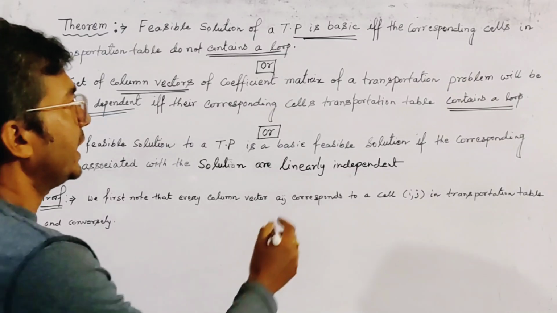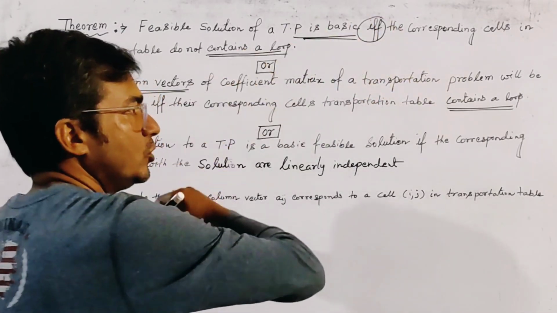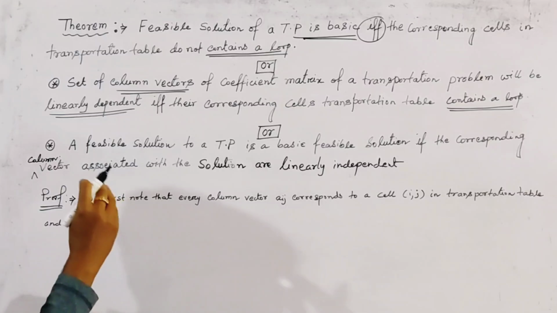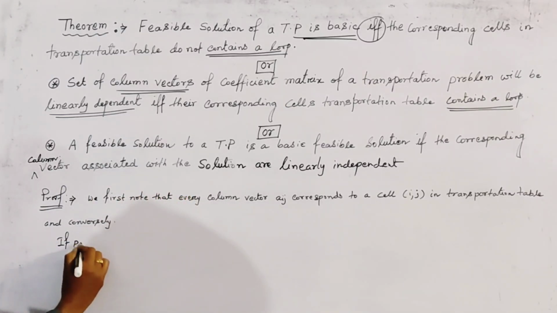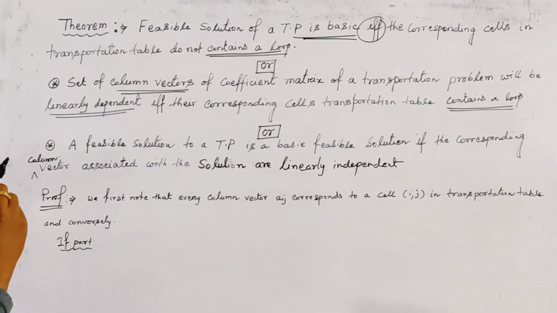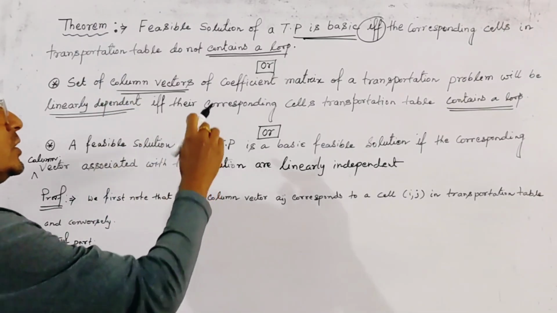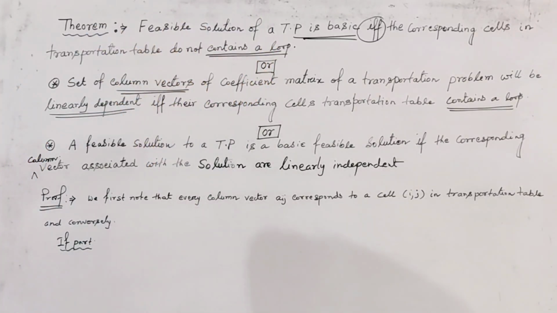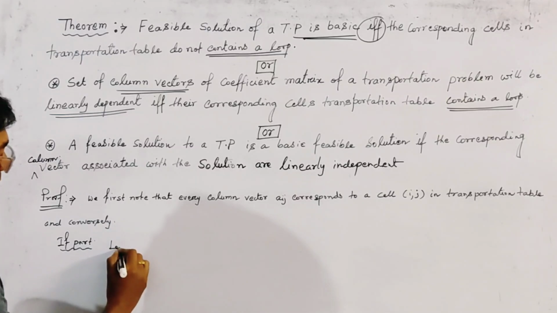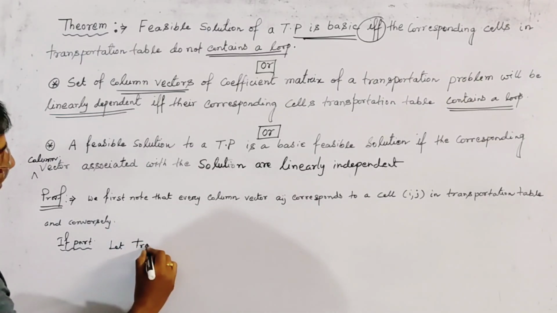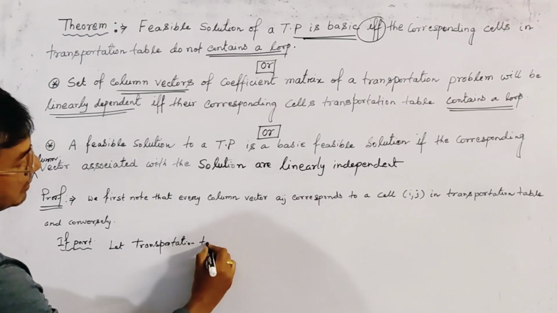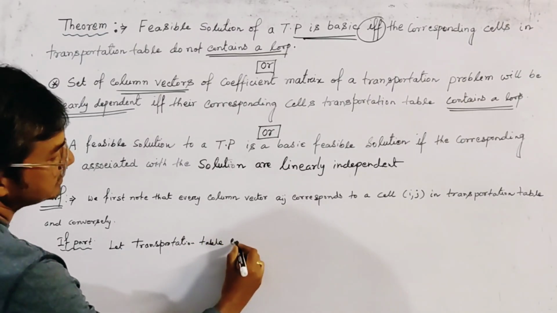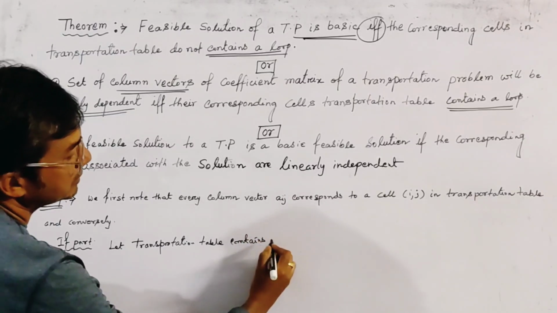Now, since it is an if and only if theorem, we first proceed to prove the if part. In the if part, let the transportation table contain a loop.